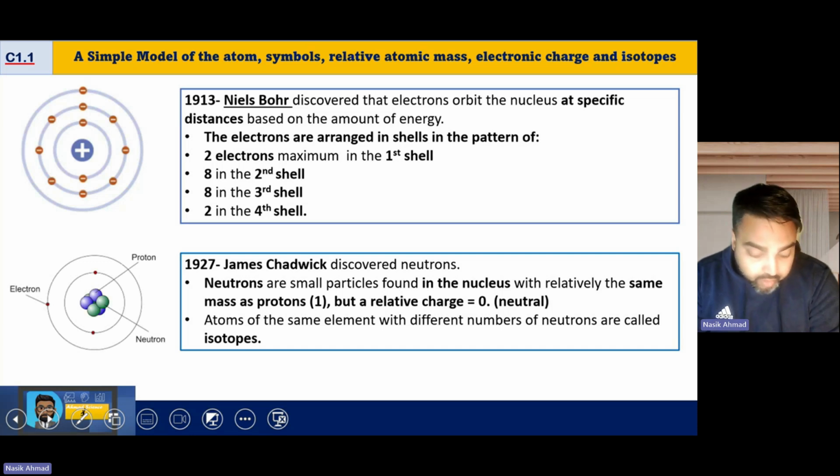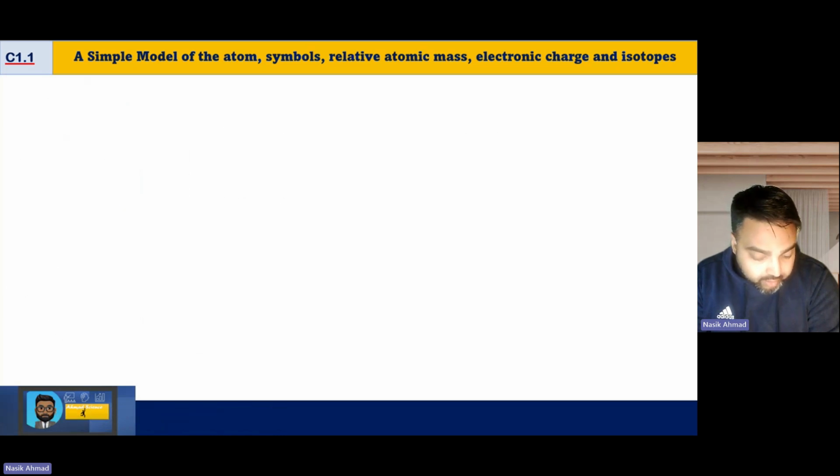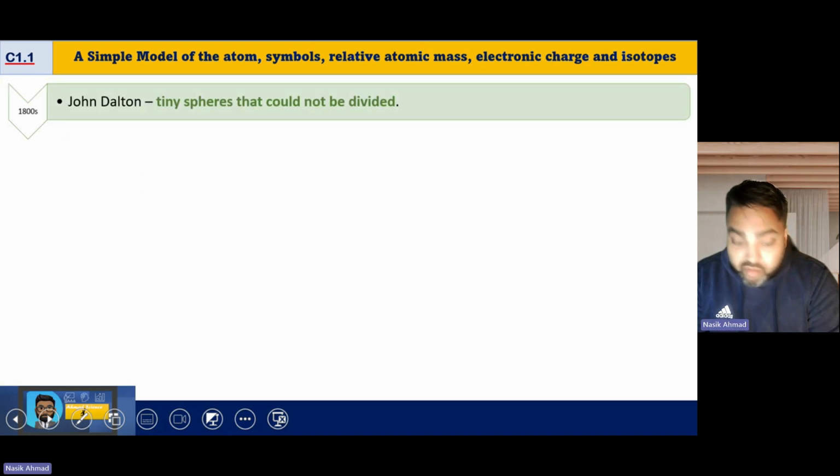So this was the final model of the atom that, as far as we're concerned, is what we're going to go with. James Chadwick in 1927 discovered neutrons. So now we've got protons, neutrons, and electrons floating around in shells around the outside. This is the summary of all of them.